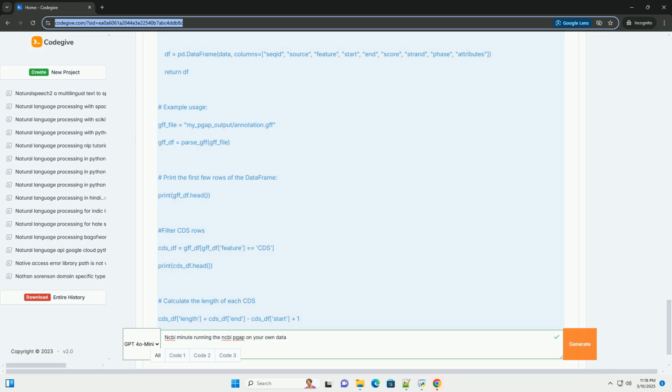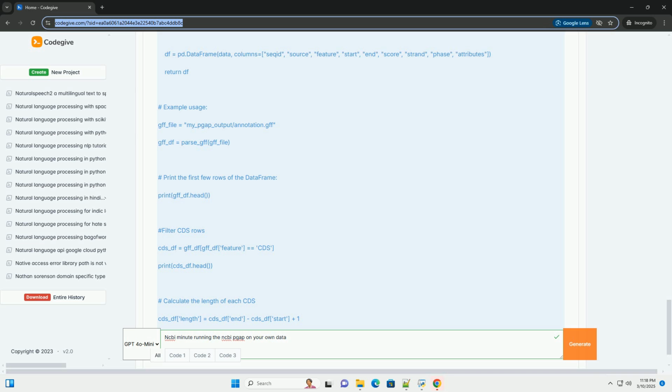1. Install NCBI datasets CLI tools. Follow the instructions on the NCBI website for installing the NCBI datasets command line tools. The exact steps will depend on your operating system. A typical installation on Linux or macOS might involve downloading a binary and adding it to your path. Follow the instructions on the NCBI website to install the datasets tool.